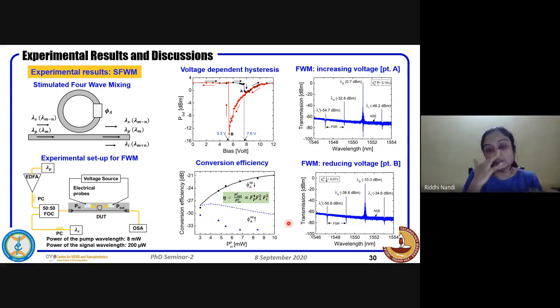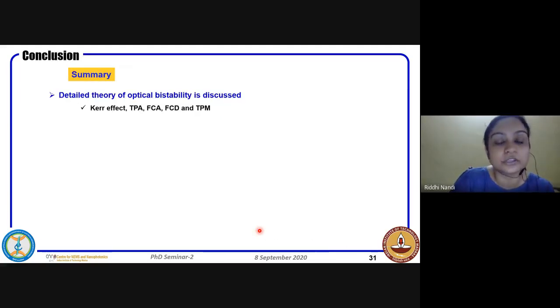Conversion efficiency is how much idler is generated for the signal that you are launching in. For different values of the pump power, we have plotted it. All the symbols are our experimental data, and the solid line is the modeling value that we have used. This is for the reverse path of the phi, and in the forward path we could see the experimental results are not matching exactly with whatever our simulation or model shows. There is deviation. As I mentioned, the forward path is really challenging for placing or aligning your laser with it. Hence, we come to the conclusion of this talk.